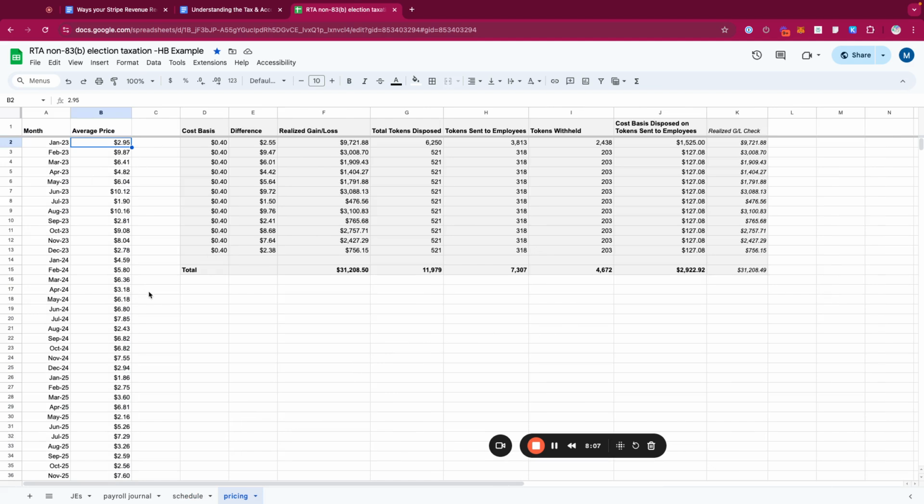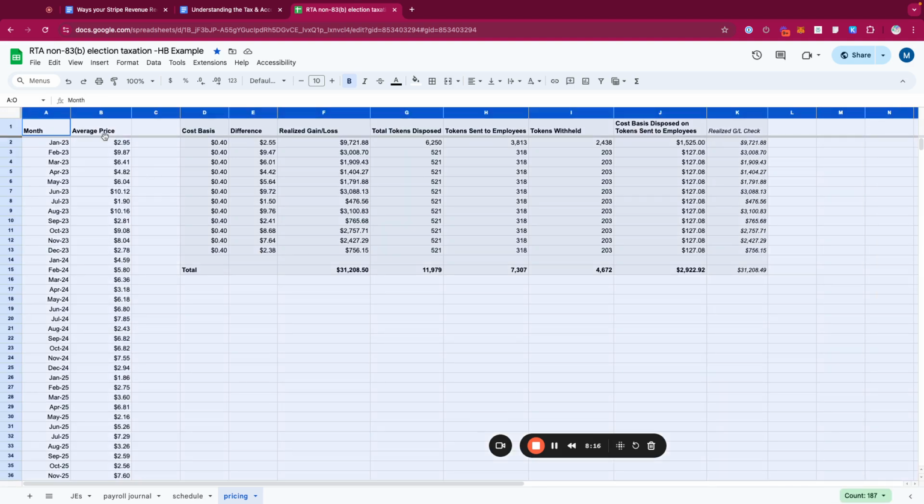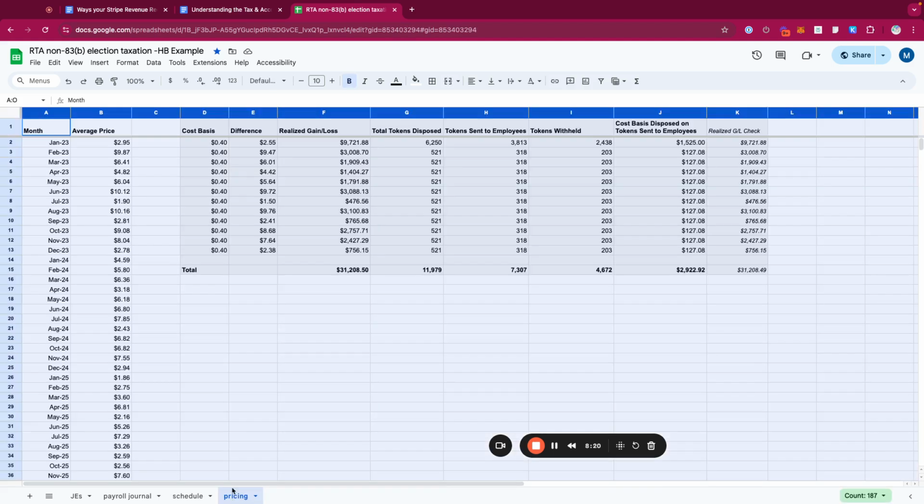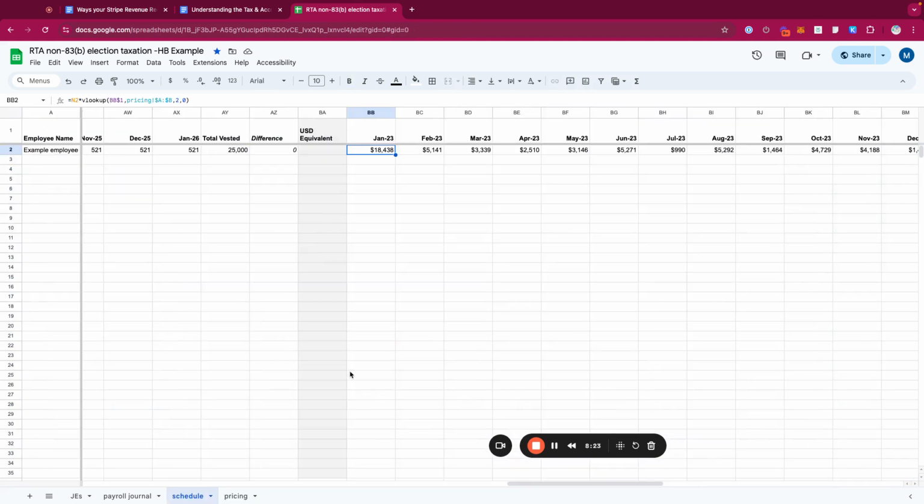If you want to be the most accurate, you would use the price on the date that the grant actually vests. But for my purposes, just to keep it simple, I use an average price. But these are just example prices here. So where the 18,000 comes from is just tokens that have vested multiplied by this $2. And it's the same thing for each of the months.